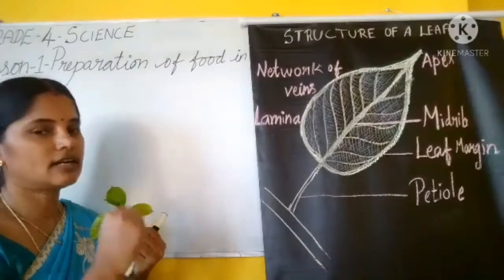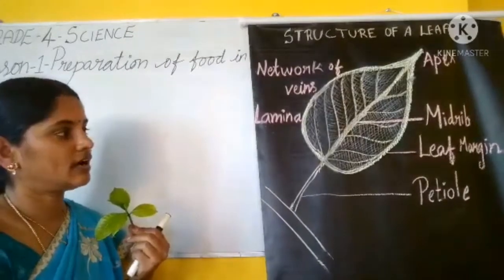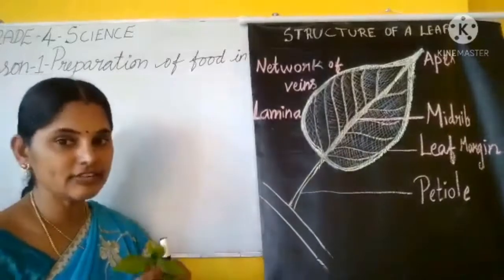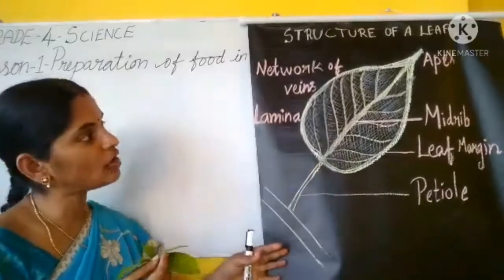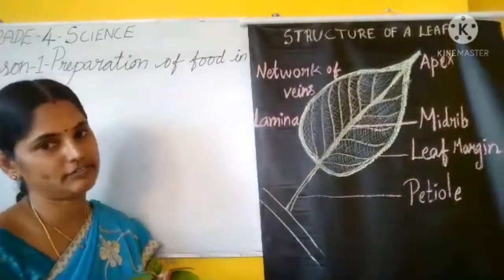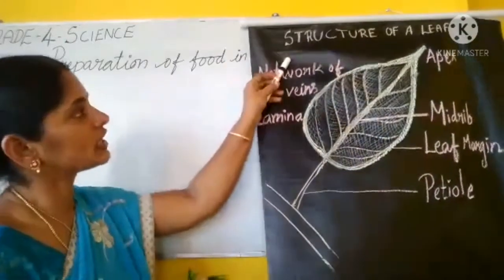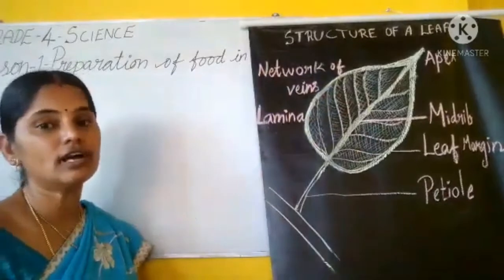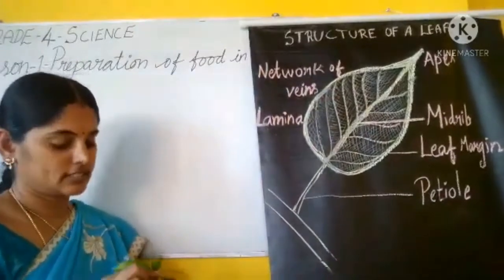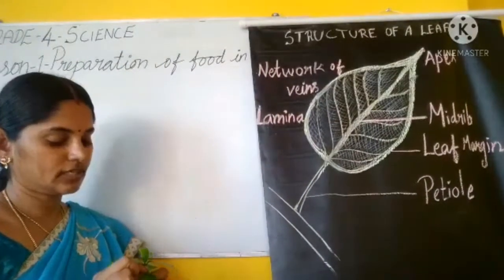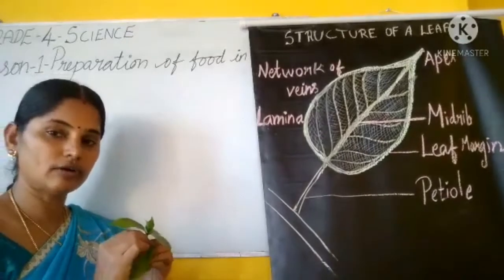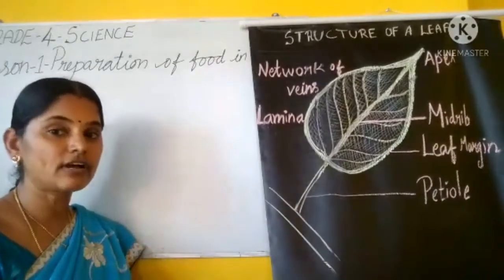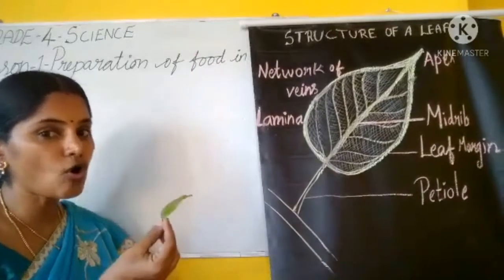Here I have taken a single leaf and drawn the structure of the leaf. Structure of a leaf. If you have a garden, go and pluck a single leaf and have a close view.